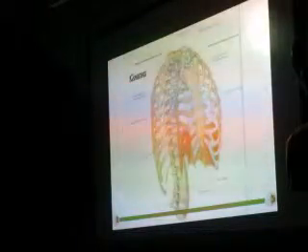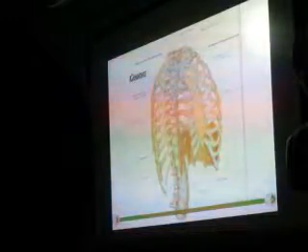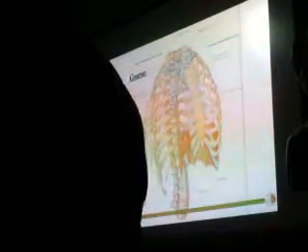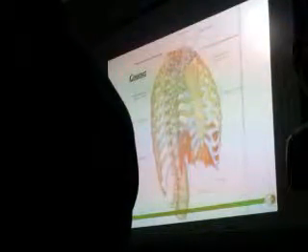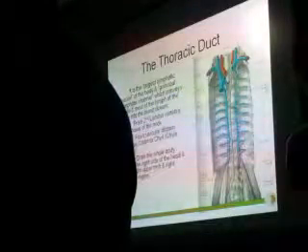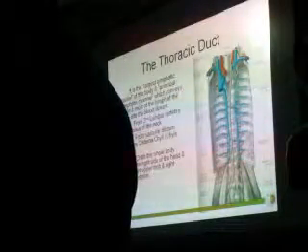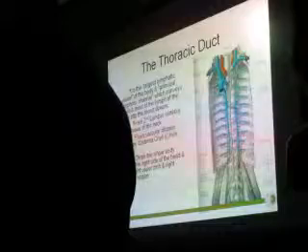The course, as I said, begins in the abdomen at the level of the second lumbar vertebra, below the diaphragm. The diaphragm separates the thorax from the abdomen. It passes near the vertebra, lying on the vertebra itself. Initially it is on the right side, but later it goes to the left side and goes upwards and drains.